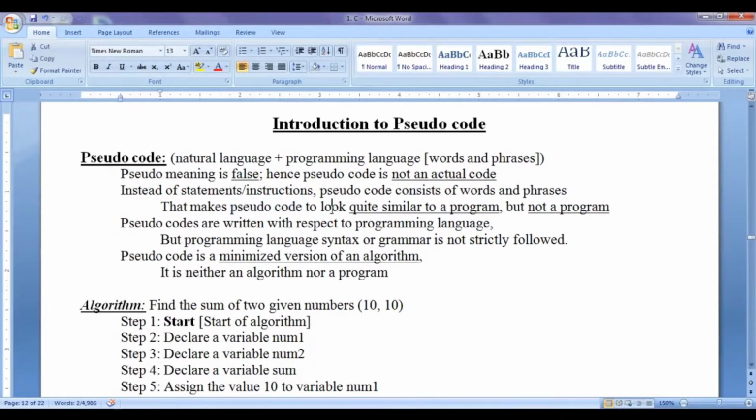That makes pseudocode look quite similar to a program but not a program. Pseudocodes are written with respect to a programming language. Hence, a pseudocode may be different with respect to different programming languages. But programming language syntax or grammar is not strictly followed while writing a pseudocode. Pseudocode is a minimized version of an algorithm. It is neither an algorithm nor a program. As pseudocode is not an actual code, we cannot compile and execute the pseudocode, but programs can be compiled and executed.